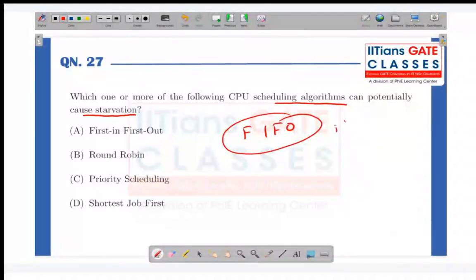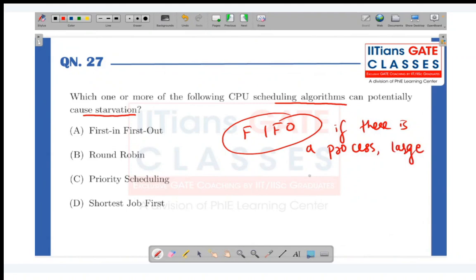Say there is a process that has a very large burst time, close to infinity, you can say. So will other processes get a chance to run? In this case, no. So we can say that it is causing starvation, since it's occupying the CPU for so much time that others are unable to use it. So FIFO can cause starvation.